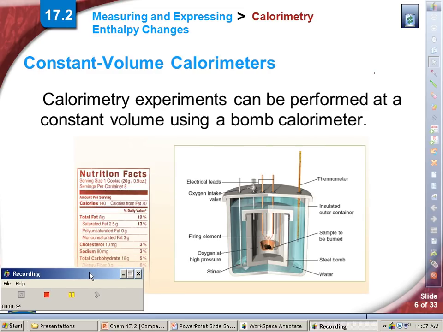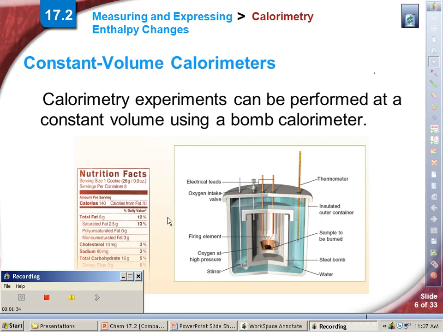And here's a more lab-grade calorimeter. And you see in here, we've put our cookie. There's a chamber in here filled with oxygen. So a spark lights that cookie. It burns because it's in the pure oxygen. That energy goes out through the metal, which conducts, of course, very well, and into the water. So by measuring the temperature change in the water, we can calculate the energy lost by the cookie because it will be exactly the same as the energy absorbed by the water.